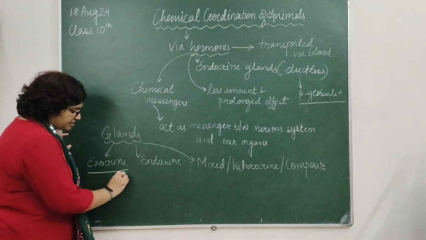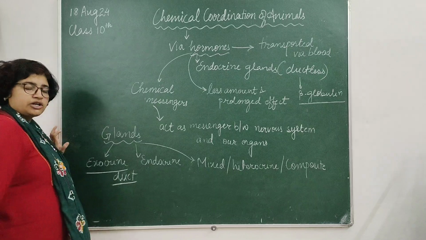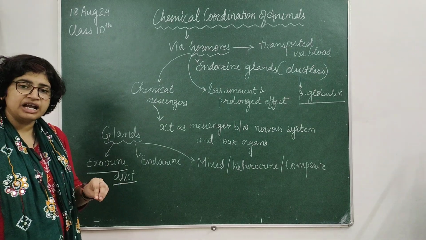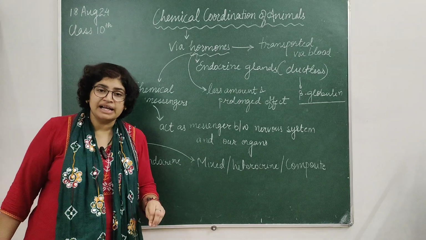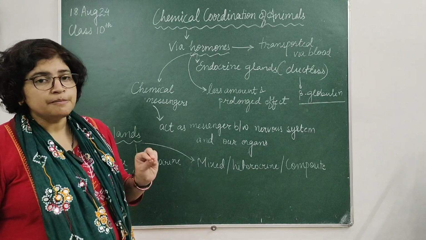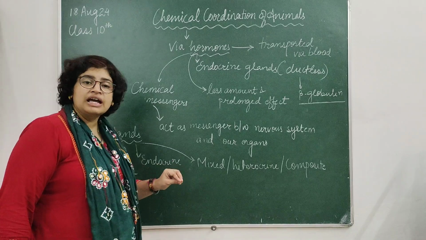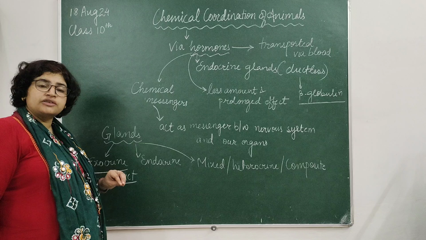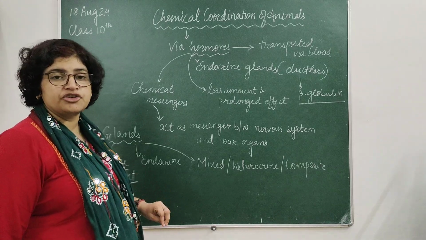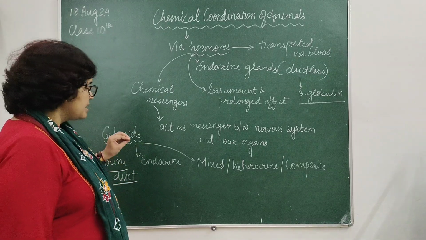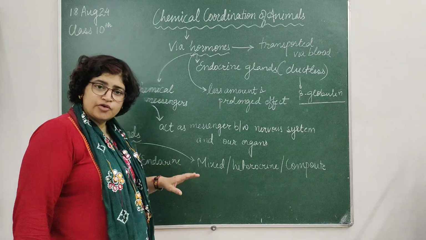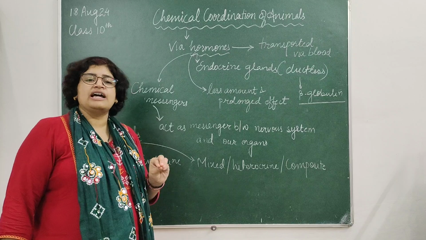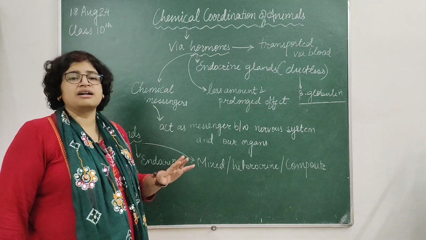First, exocrine glands. Exocrine glands are the duct glands which secrete their secretion with the help of ducts. For example, salivary glands, the liver containing the bile duct, and the pancreas having the pancreatic duct for the secretion of enzymes which help in digestion. So, exocrine glands are generally such glands which play an important role in our digestive system. Next, endocrine glands do not release their secretion with the help of a duct. They are known as ductless glands.